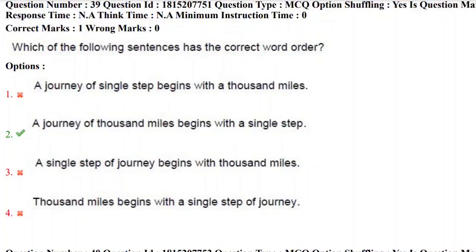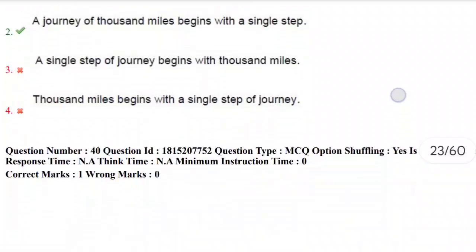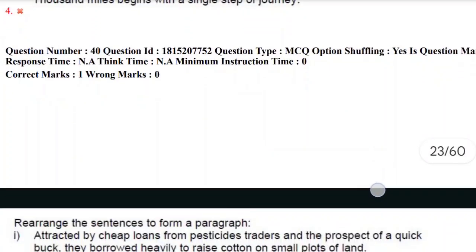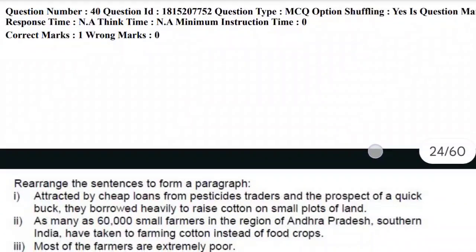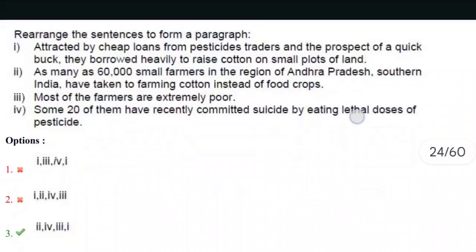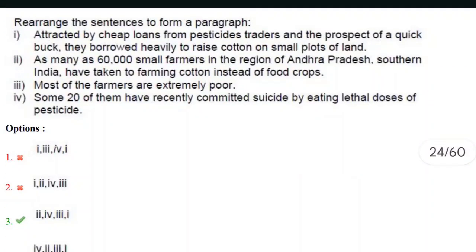Even movies help us to learn, help us to gain marks. Yes. Say thanks to DSP and Trivikram and Allu Arjun. A journey of 1,000 miles begins with a single step. Let's move towards next question. 40th question, rearrange the sentences to form a paragraph. Yes, this kind of questions we can expect in the upcoming exam.